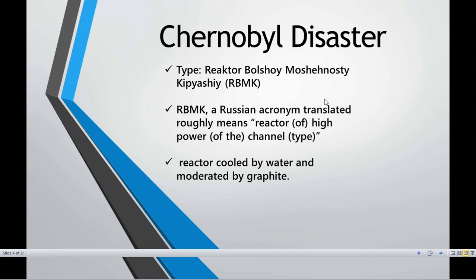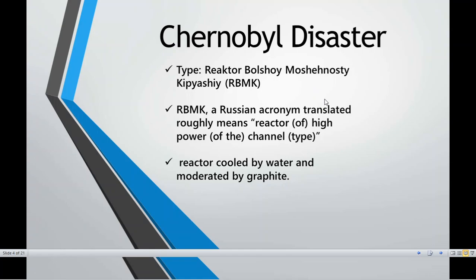This reactor is also called RBMK. You don't have to remember the complete abbreviation, only that it is a type of reactor. It is a Russian acronym, a Russian short form, which roughly means that the reactor was a high power channel type.